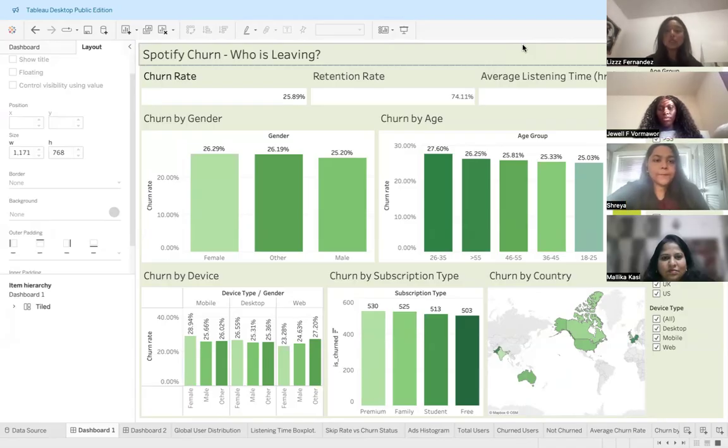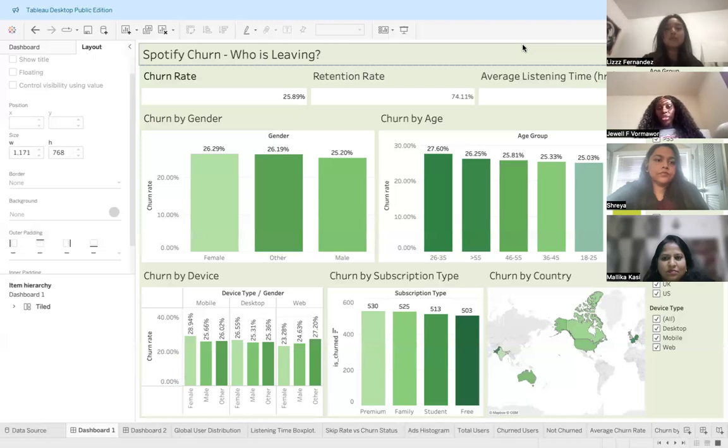Spotify collects and stores detailed information about your listening behavior, including age, gender, country, subscription type, and device type. From this data, which is derived from Kaggle, we have created these dashboards in order to explain to stakeholders how Spotify is doing.